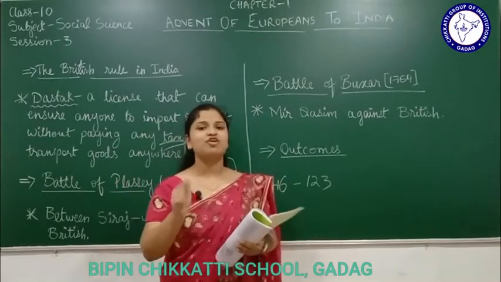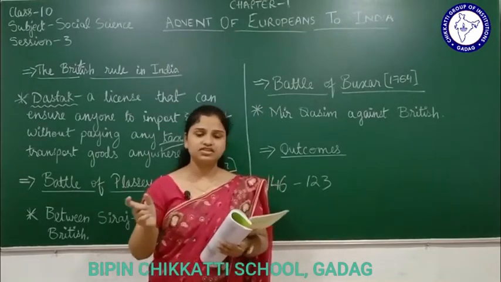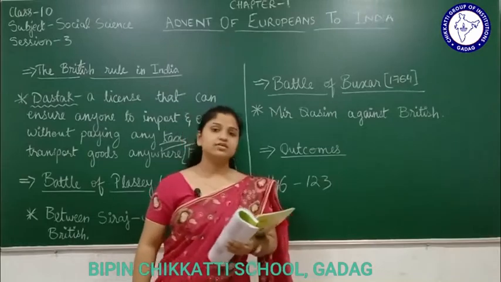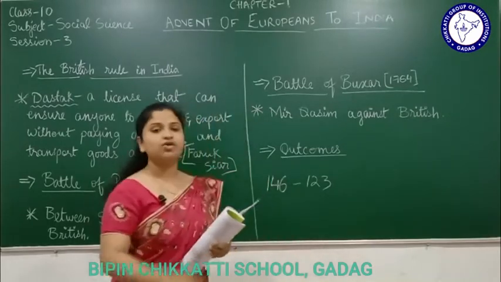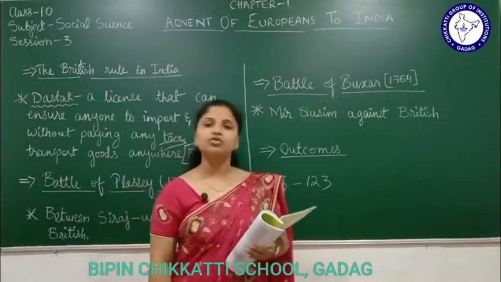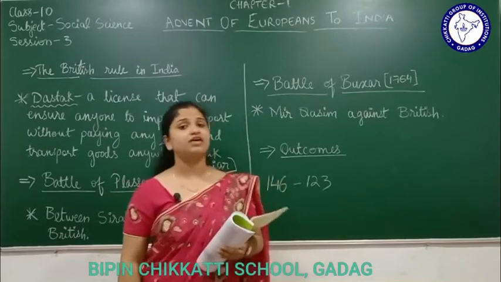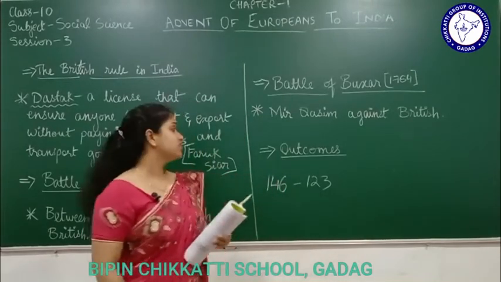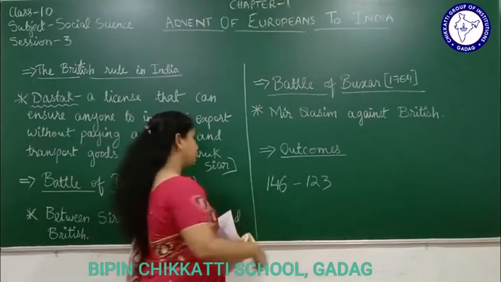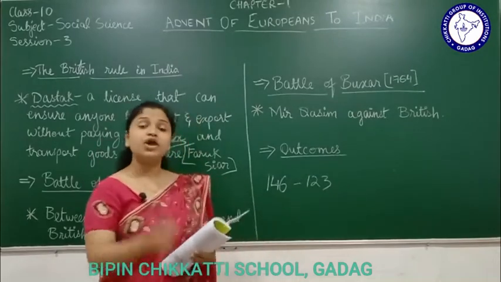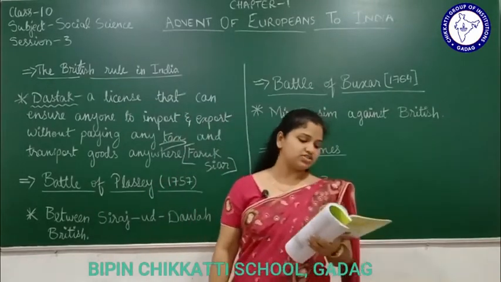This angered Robert Clive a lot. Robert Clive was the governor at that time for the British. He got very angry, very furious. The whole thing is called the Black Room or Black Hole tragedy. It can be asked separately as a question: what is the Black Room or Black Hole tragedy? You have to mention that the British were imprisoned, 146 people in a small room, and out of 146 people, 123 had died. This is called the Black Room tragedy.